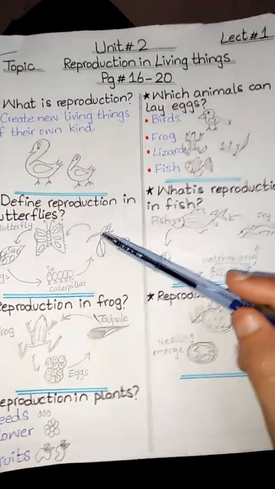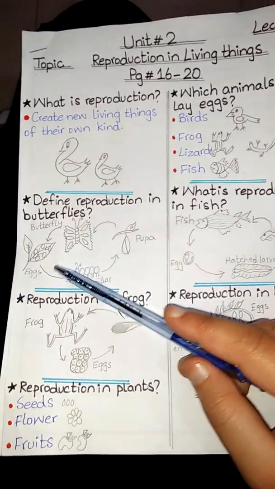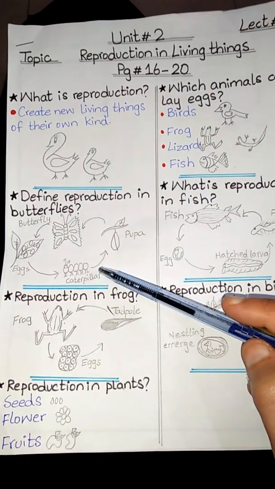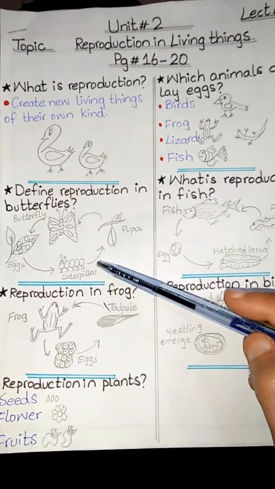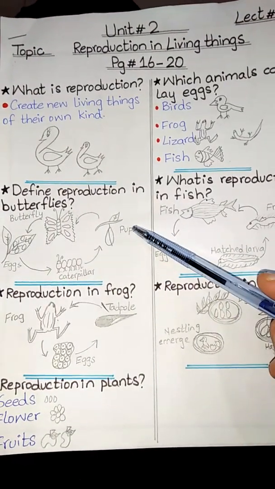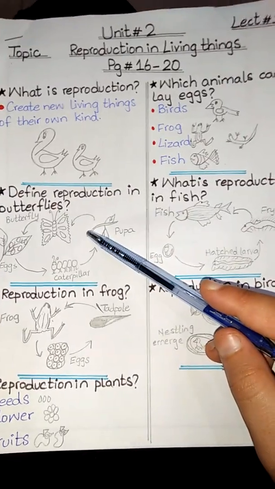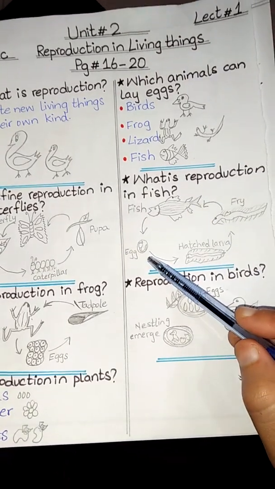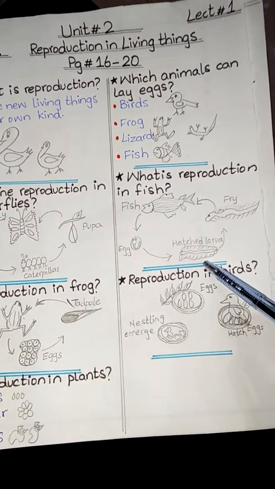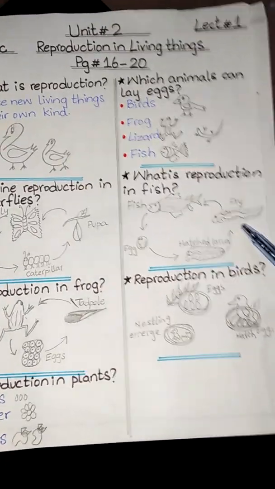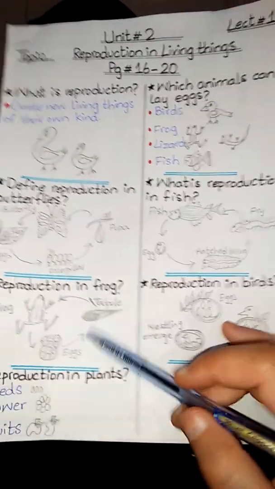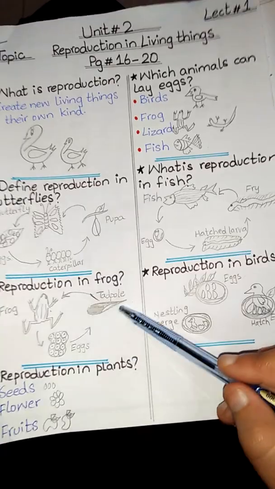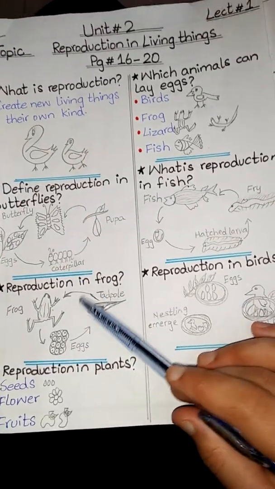The reproduction in butterflies is the female butterfly laying eggs on the underside of the leaves, it becomes a caterpillar, and then when the caterpillar feeds on leaves and reaches its full size, it becomes a pupa, and then it becomes an adult butterfly. Reproduction in fish: the female fish lays eggs in water, the eggs hatch and become larvae, the baby fish is called fry, and it becomes an adult fish. Reproduction in frog: the female frog lays eggs, the hatched eggs become tadpoles, and they become adult frogs.